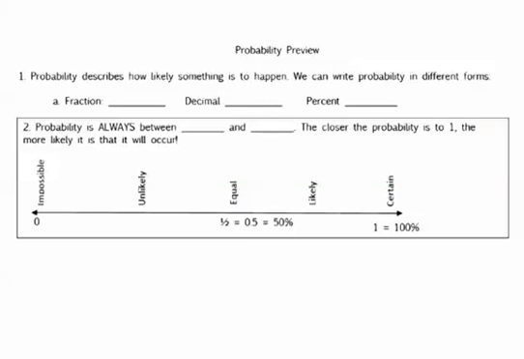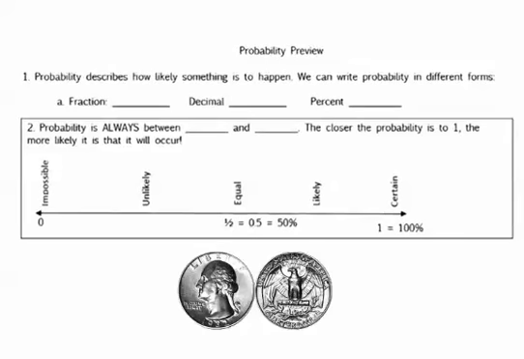Alright, so number 1, probability describes how likely something is to happen. We can write probability in different forms. So thinking about that coin again. Alright, so you see we have the quarter at the bottom, and it has a head and it has a tail. So if I were to say what's the probability of landing on a heads, well, if we wanted to write it as a fraction, we would say how many heads are there on a quarter or a coin, 1, over how many total outcomes. There could be a head or a tail, so there are 2 outcomes. So we would write that as a half.